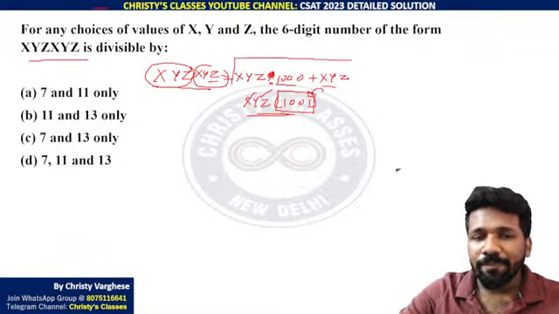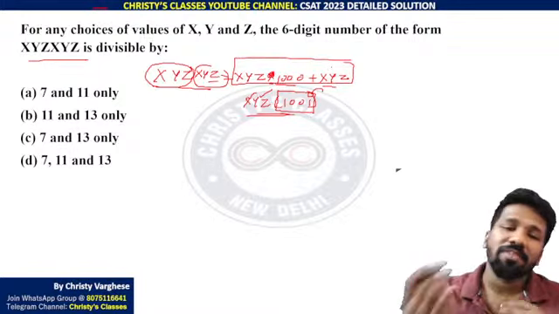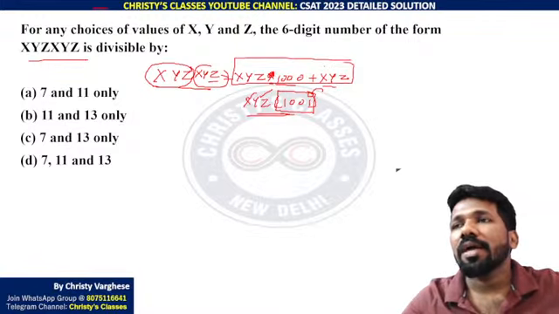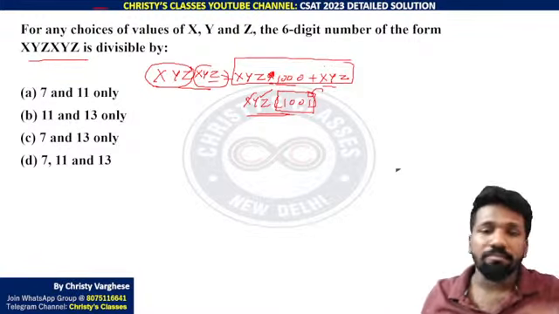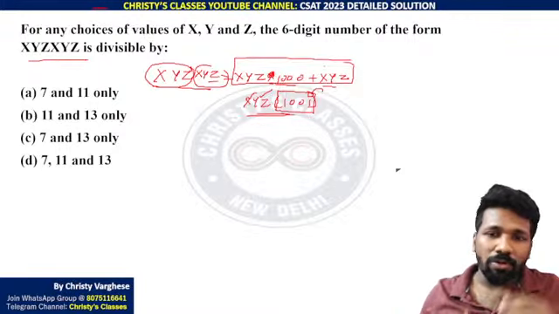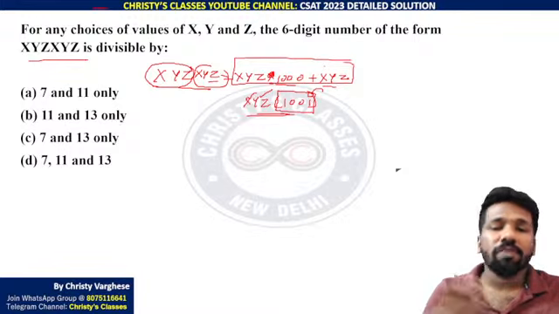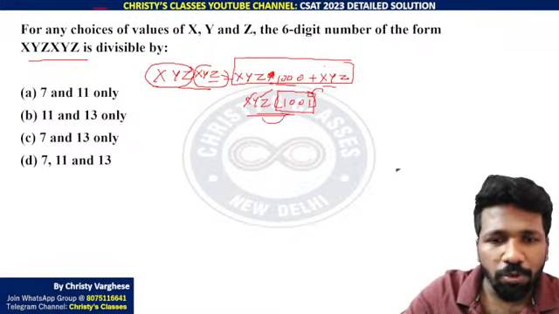Again, this step can be avoided if you know the Vedic math technique to multiply with 1001: first and last numbers 1, all other numbers 0. Not only 1001, for 10,001, 1 lakh 1, 10 lakh 1, this technique will work. That is just the distributive property only.